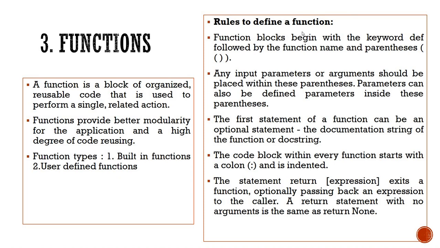Rules to define a function. A function always starts with the keyword def followed by the function name and the parentheses. Inside the parentheses, the arguments are passed, and any input parameters and arguments are always placed within these parentheses. The first statement of the function can be an optional statement, that is the documentation string, or in short we can call it a docstring. This is a non-executable statement, similar to comment statements of other programming languages.